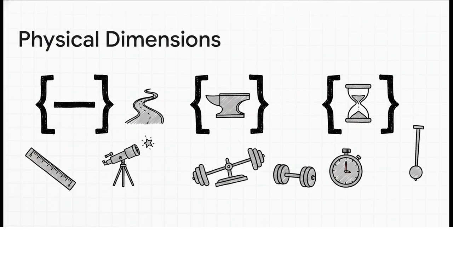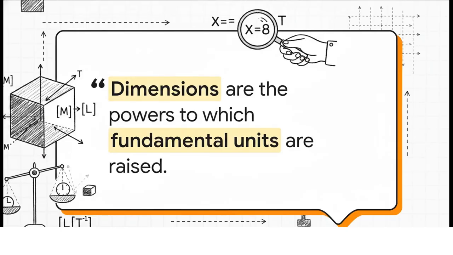7 base quantities. We call these base quantities the dimensions of the physical world, and we denote them using these simple square brackets. So regardless of whether you measure length in meters, inches, or light years, its fundamental underlying dimension is simply [L]. Mass is [M], and time is [T]. It's like the source code of reality. This quote right here brilliantly illustrates how this works. The core rule is that dimensions are completely 100% independent of numerical multiples and constants. They simply show you the basic recipe of fundamental units that make up a specific physical quantity.